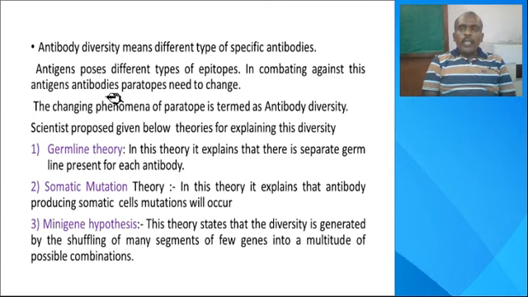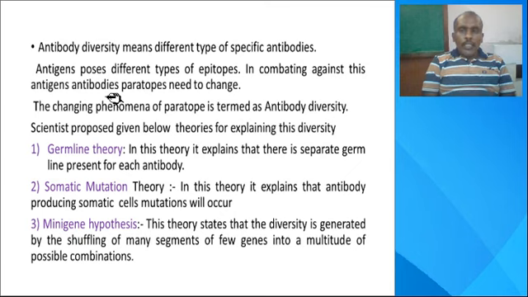These structures are dynamic. Even if it is the same virus, the structure can change. For example, in HIV there are 7 different types of virus structures. This means the virus structure is changing, that is, the structure of the epitope in that antigen is changed. So to combat this antigen, the paratope structure also needs to change. This is termed diversity.